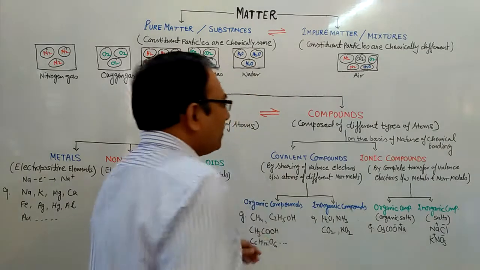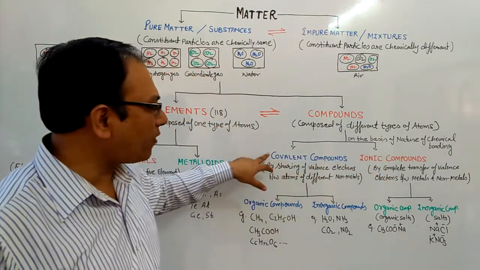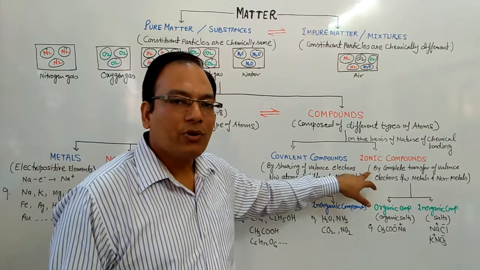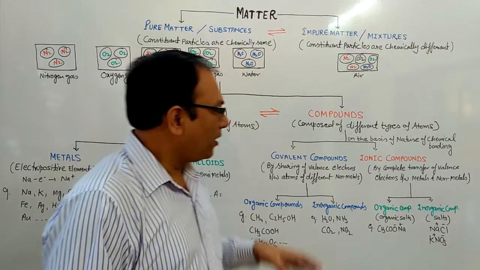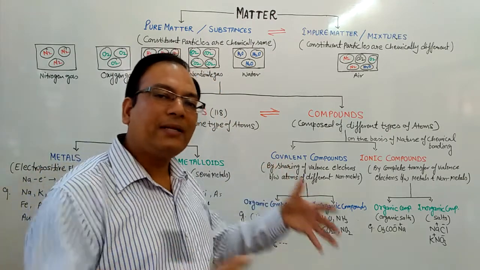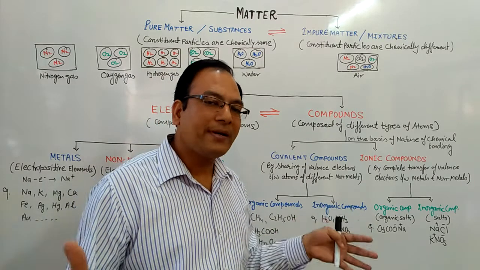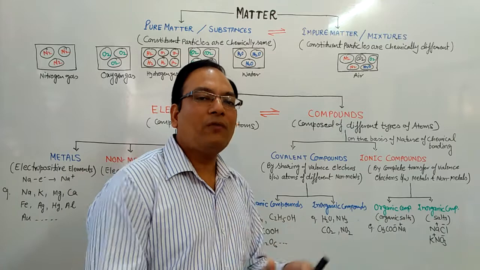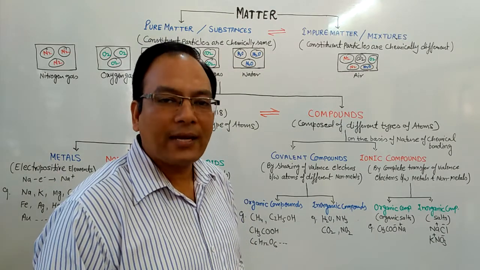So on the basis of the nature of chemical bonding, they can be classified into covalent compounds and ionic compounds. Covalent compounds are usually formed when non-metals combine with each other. When atoms of different non-metals combine, they always share valence pairs of electrons, because non-metals are electronegative in nature.